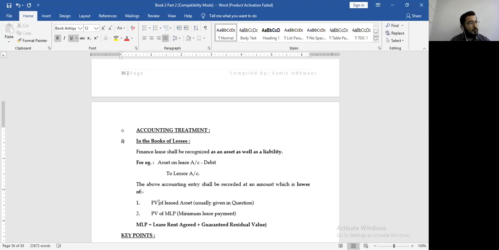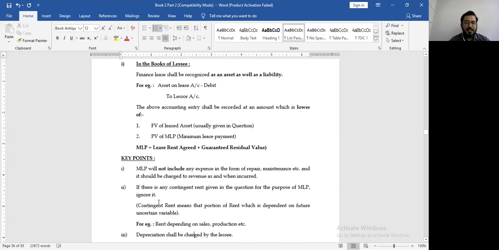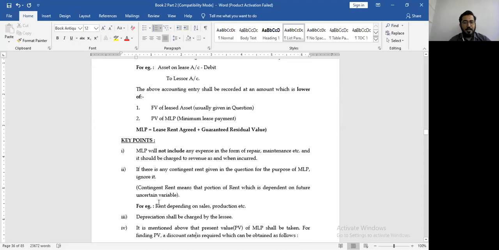What is the meaning of MLP? Minimum lease payments, which covers lease rent agreed plus guaranteed residual value. You will only take the guaranteed residual value. It will never include any form of repair maintenance. If there is any contingent rent, we will ignore it.